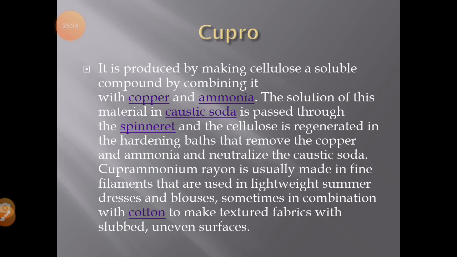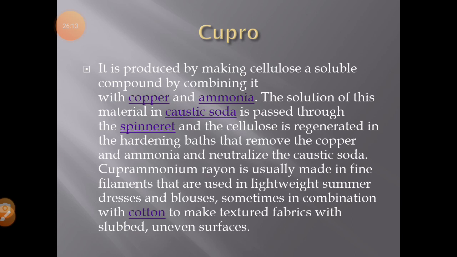Then the next one is cupro. To obtain cupro, cellulose is dissolved in copper and ammonia. The solution of this material in caustic soda is passed through the spinneret and the cellulose is regenerated in the hardening baths, which remove the copper and ammonia and neutralize the caustic soda. Cuprammonium rayon is usually made in fine filaments that are used in lightweight summer dresses and blouses, sometimes in combination with cotton to make textured fabrics and slubbed uneven surfaces.